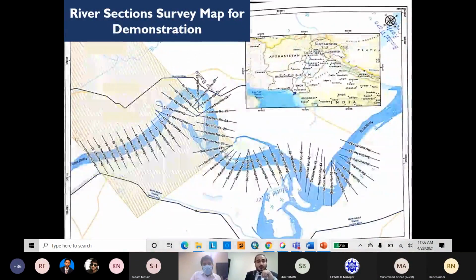Here is also the river survey index map. Just for the demonstration, these are the survey maps performed at the Indus River for various studies of the consultancy. I have incorporated them here to show you the survey of the river.